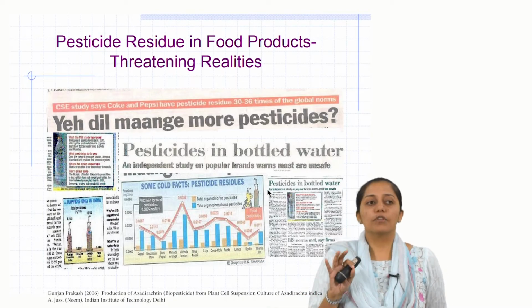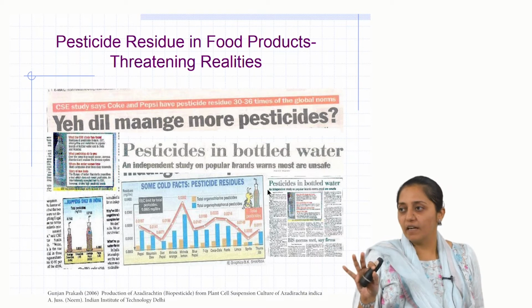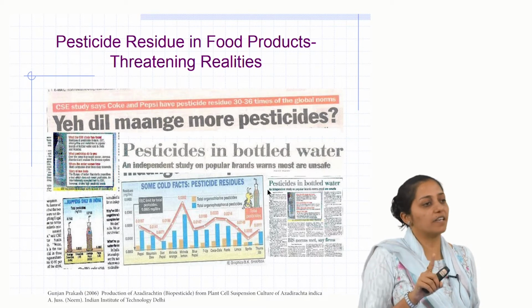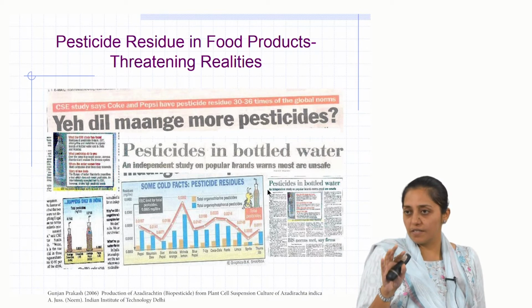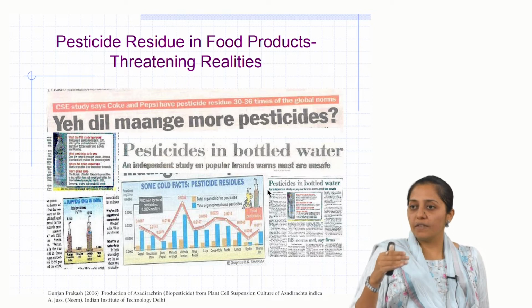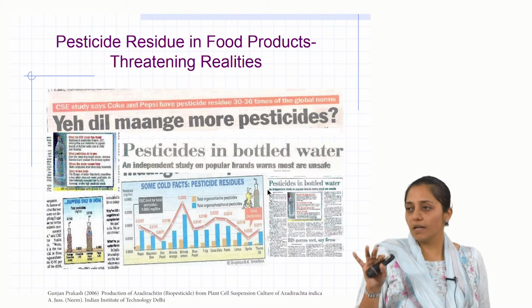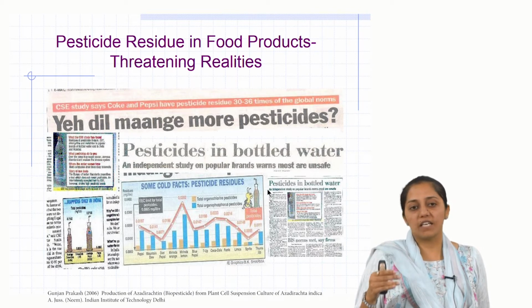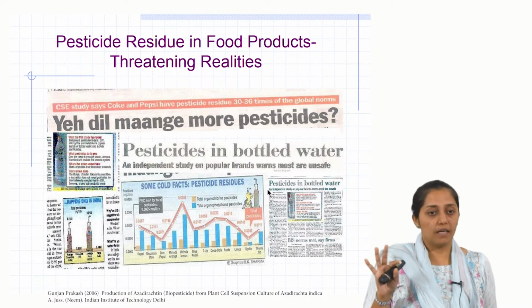Today, just to give you a wholesome picture of whatever you have studied up till now, we will take up a case study which is a collation of all the data by one single research group, how they began and how at every stage, using the strategies which you have studied in plant cell technology or plant cell bioprocessing, at every stage there could be an enhancement in the productivity up till the reactor level.